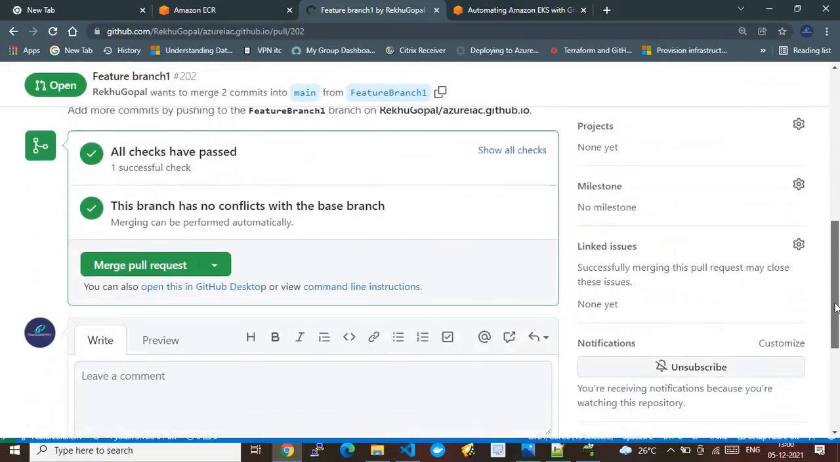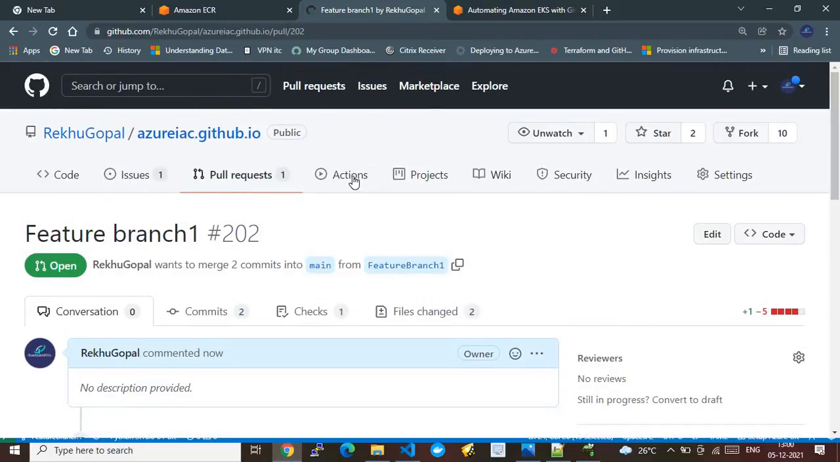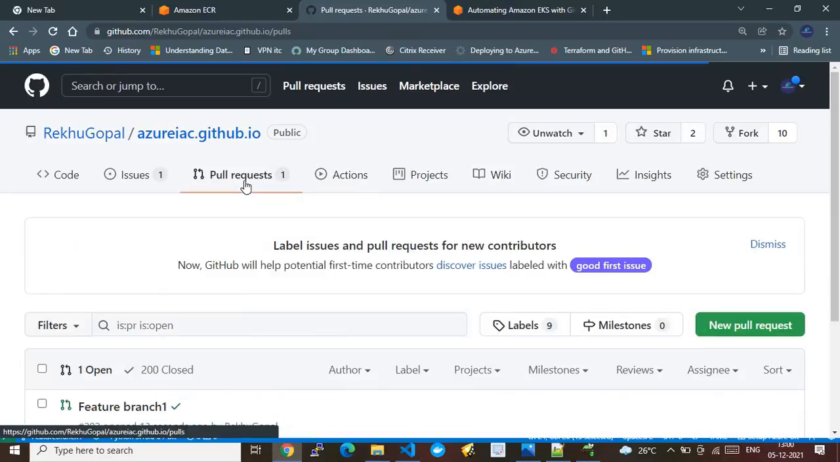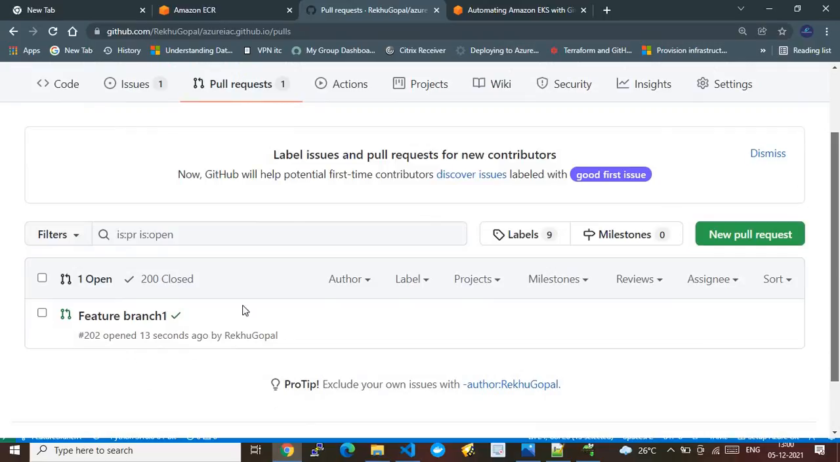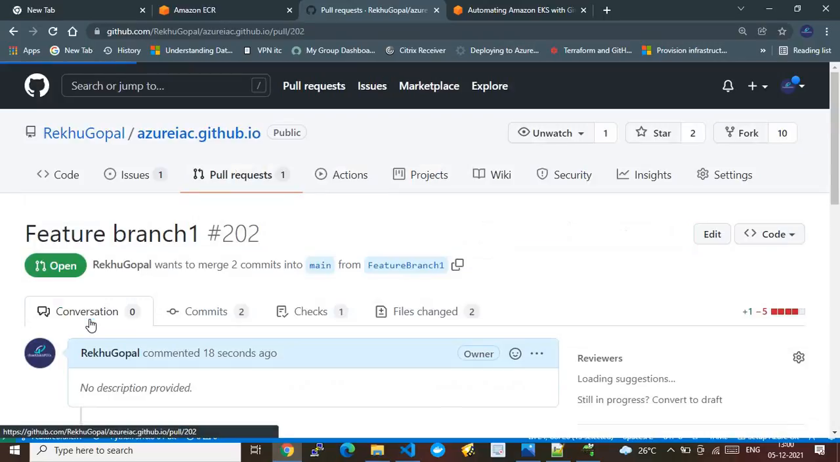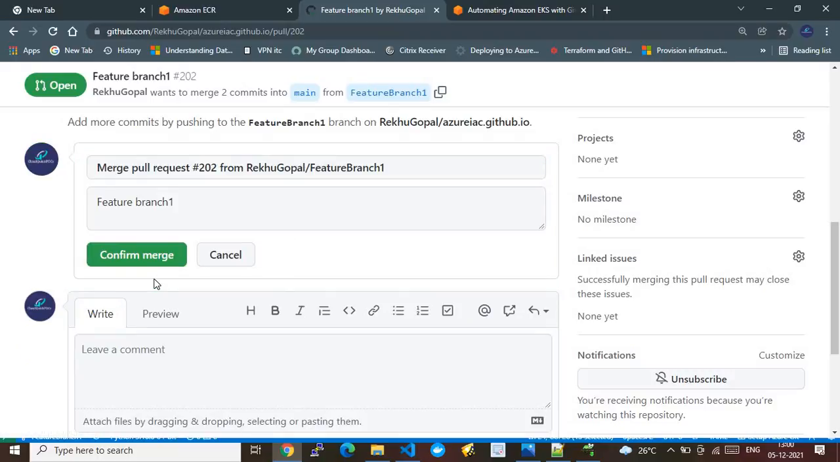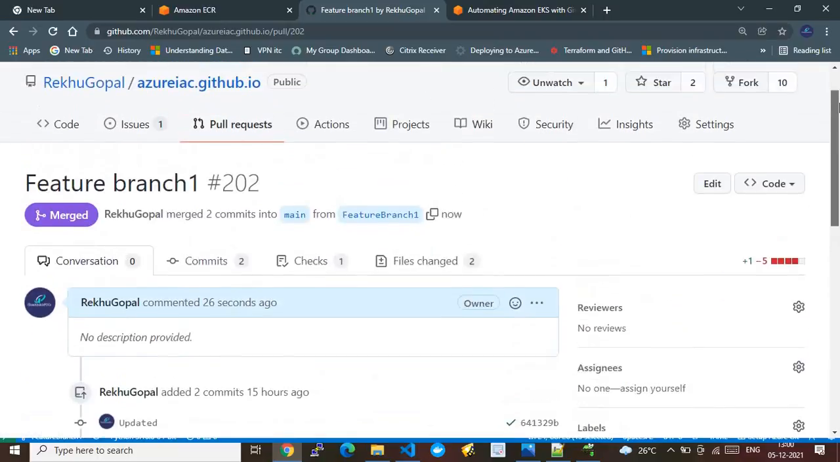Now the pull request is created. If I go to the GitHub Actions, nothing is happening, because this GitHub action gets invoked only during the push operation on either of the branches. Now I have to go to this pull request and merge it so that the code gets merged to our main branch, which will eventually invoke our GitHub action.